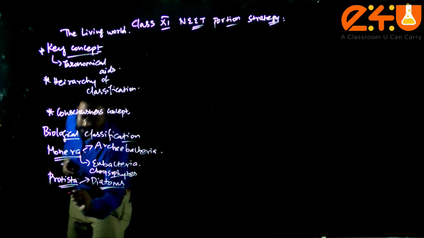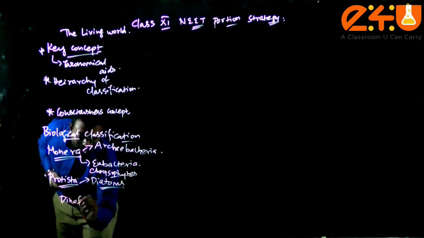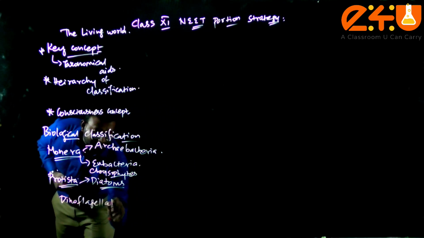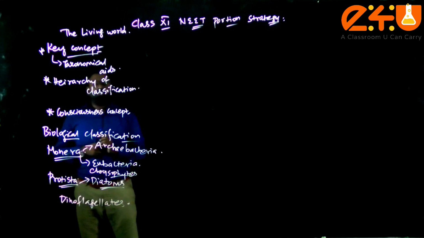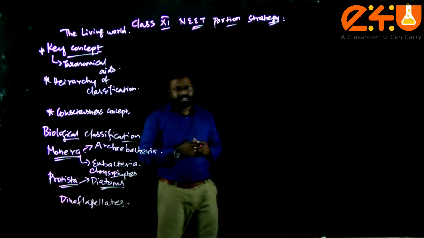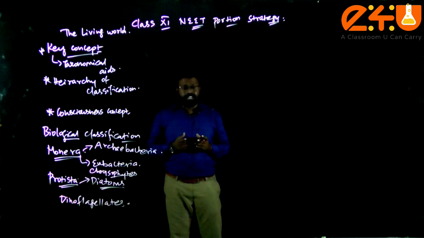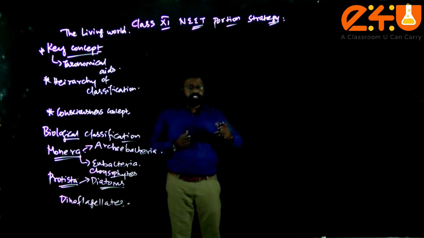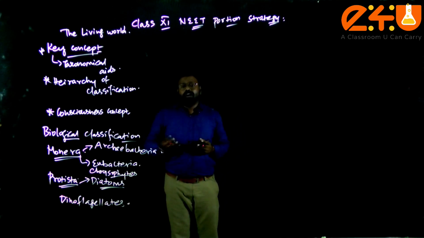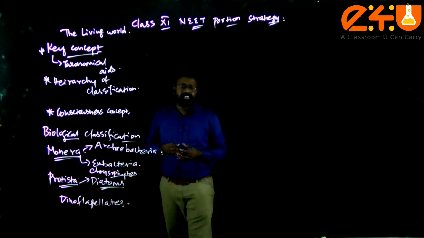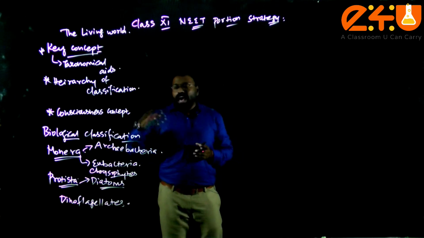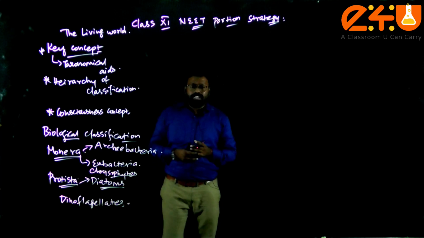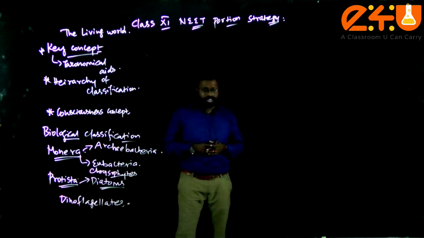Then after this, dinoflagellates, red dinoflagellates. In case of dinoflagellates, the example is Gonyaulax. That Gonyaulax also secretes a toxin called saxitoxin. So this will be repeated MCQs in multiple competitive examinations like NEET, AIIMS and JIPMER. After this Protista content, you need to focus more on euglenoids and the pigments present.